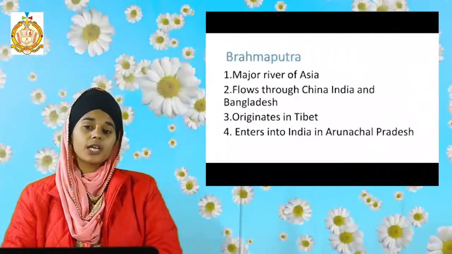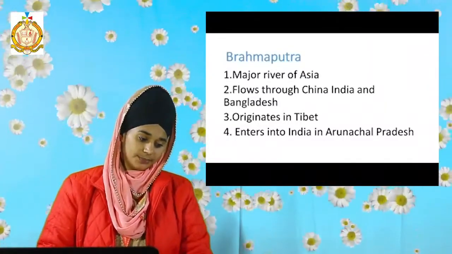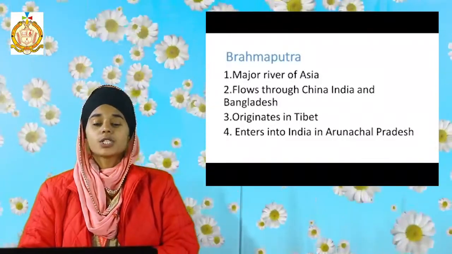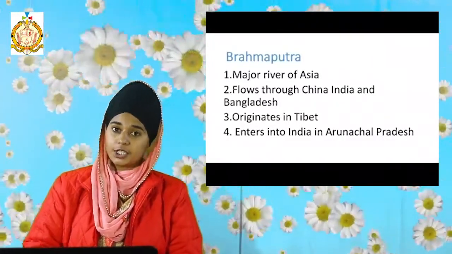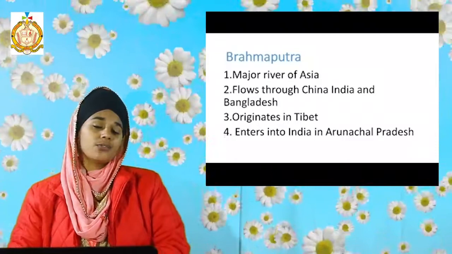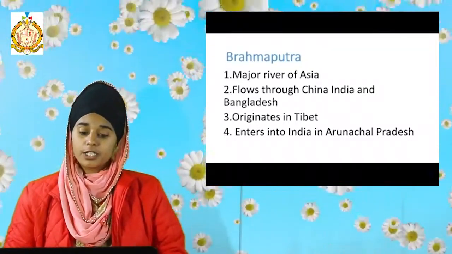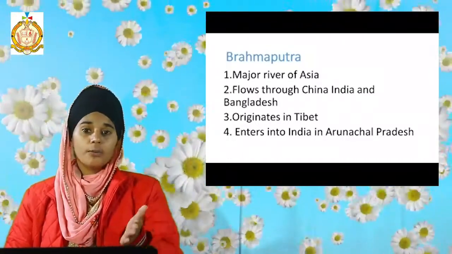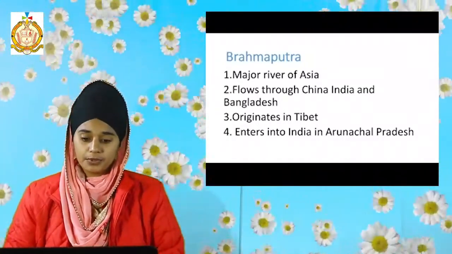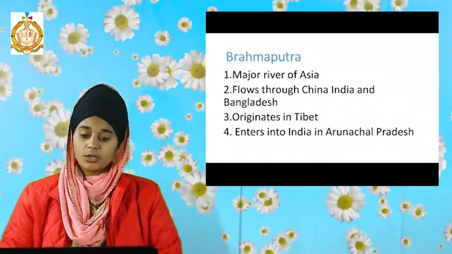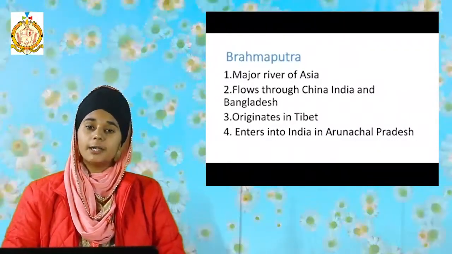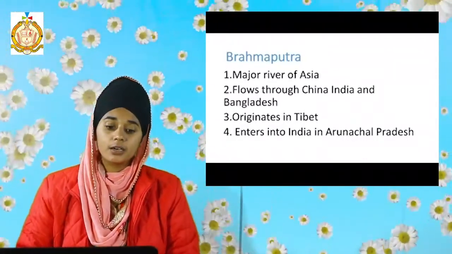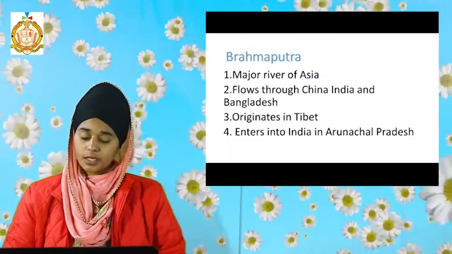The next river which we are going to discuss is Brahmaputra. Students, it is the major river of Asia. It flows through China, India and Bangladesh. In the exercise you will see that there is one question that in how many states the Brahmaputra river flows. That is one question. So remember that China, India and Bangladesh, there are three states through which the Brahmaputra river flows.